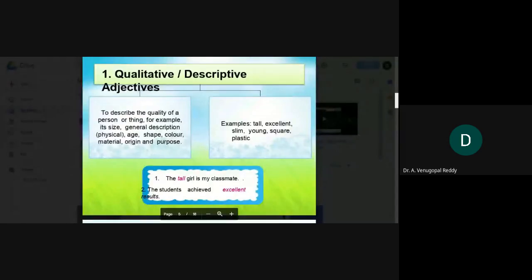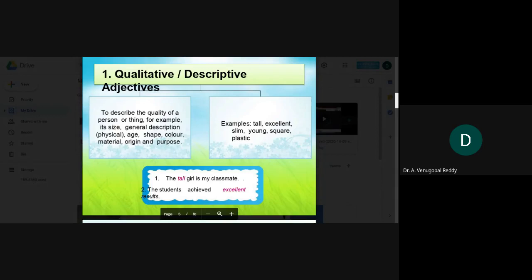For example, whether a person is tall or slim, whether he is excellent, and so on. Let us see one or two examples so that you understand it better. The tall girl is my classmate. Another example: the students achieved excellent results.